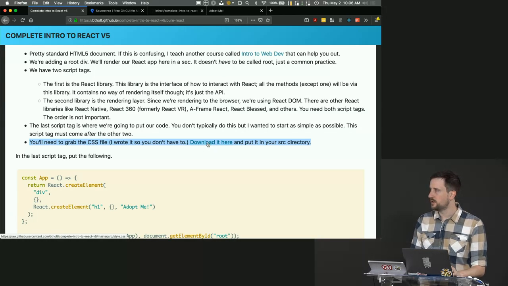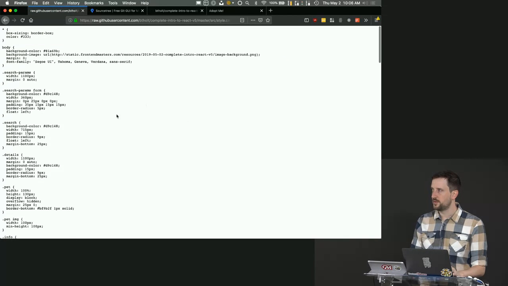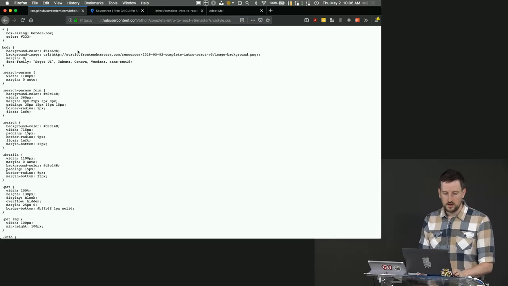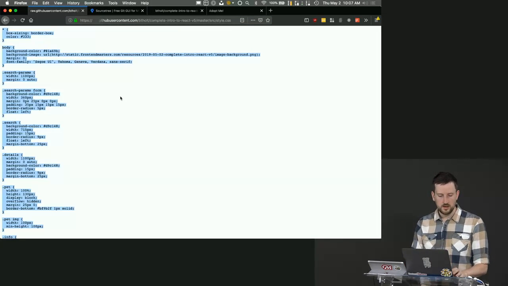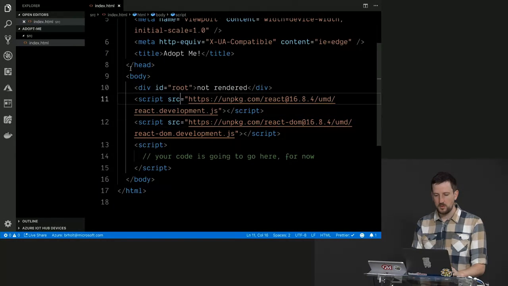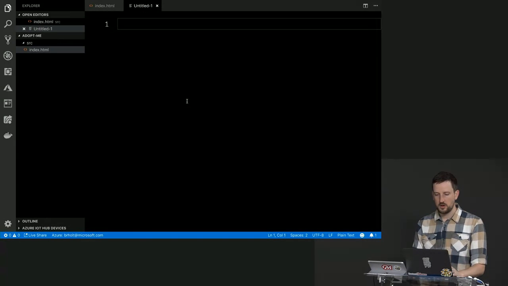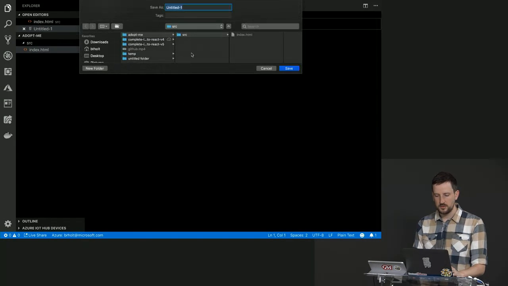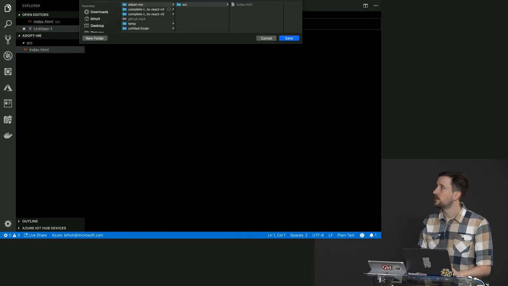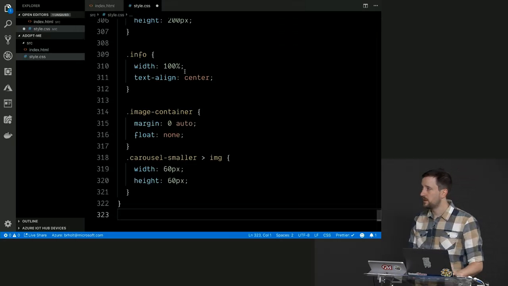If you click download it here, it should take you to this file, which you can see is actually on the GitHub. And I'm just going to Command A, select everything, and copy it. And then I'm going to go back over to my project here, create a new file in the source directory called style.css, and paste all that in there.